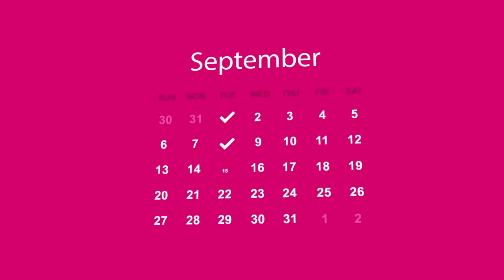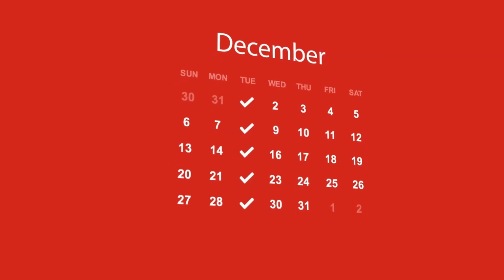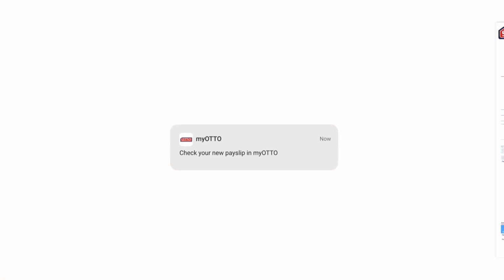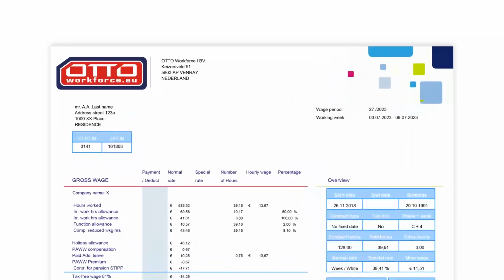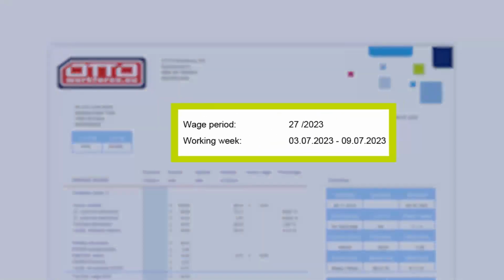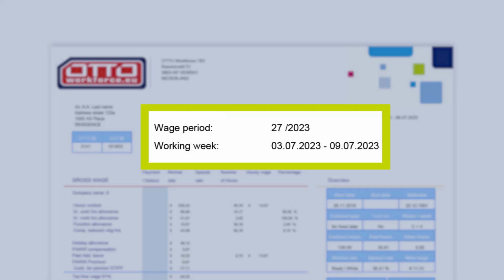At Auto Workforce, your wage is paid each week on Tuesday. You then receive a payslip in My Auto. In this animation, we are going to explain the payslip of Auto Workforce. The top right-hand section shows the wage period and which working week is paid.